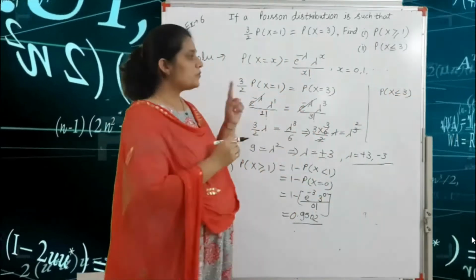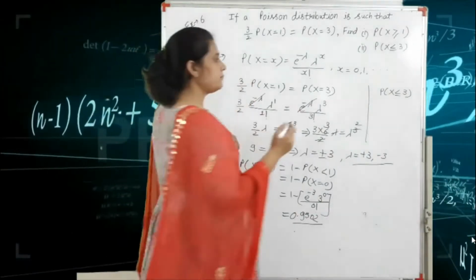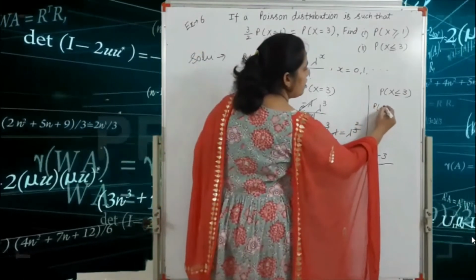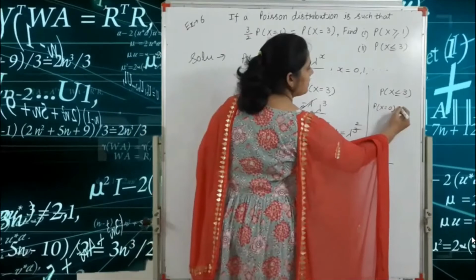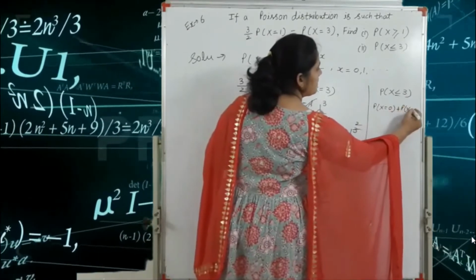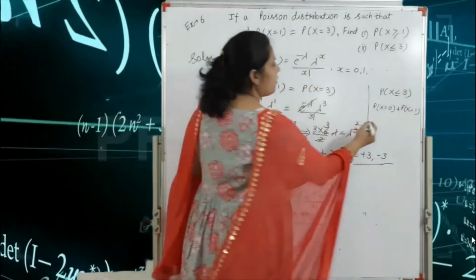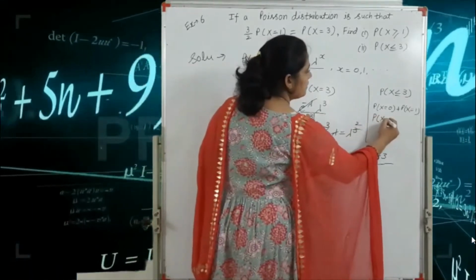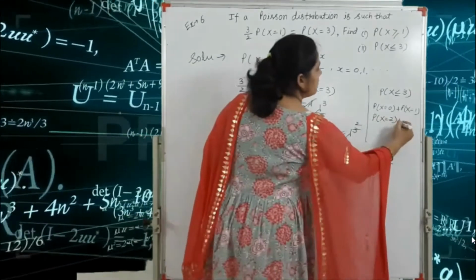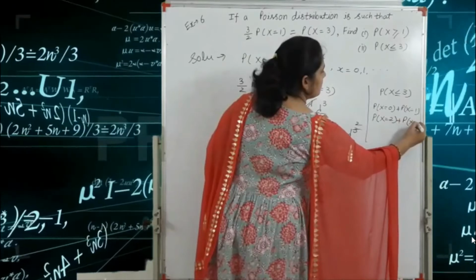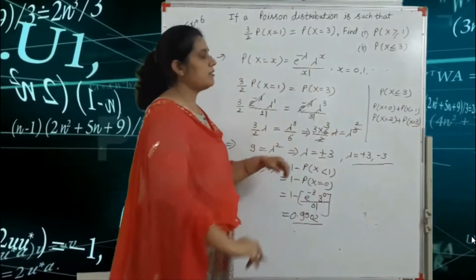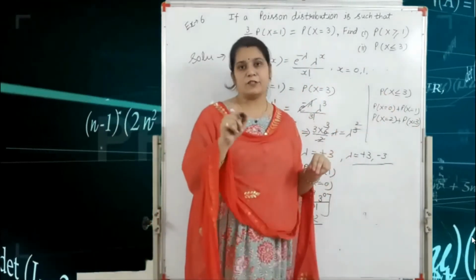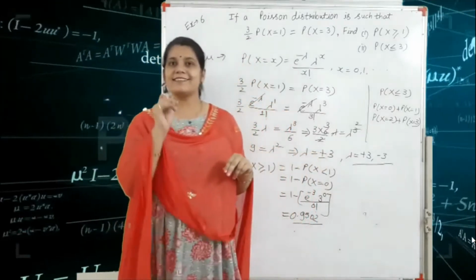Second one: we find the value of P(x less than or equal to 3). That means the probability of x equal to 0, x equal to 1, x equal to 2, and x equal to 3. Because here the value of x is less than or equal to 3, we consider 3 also.